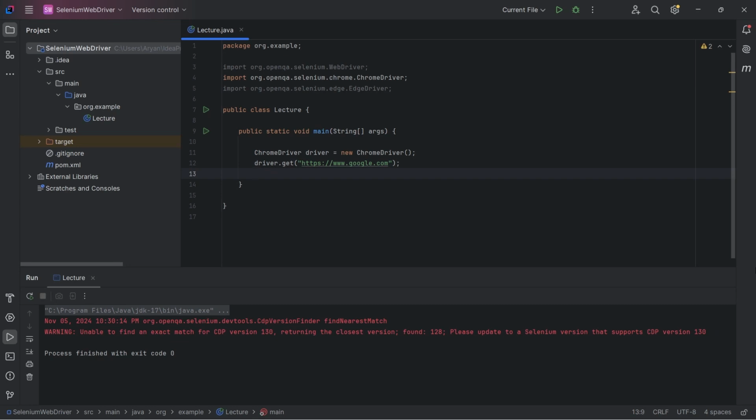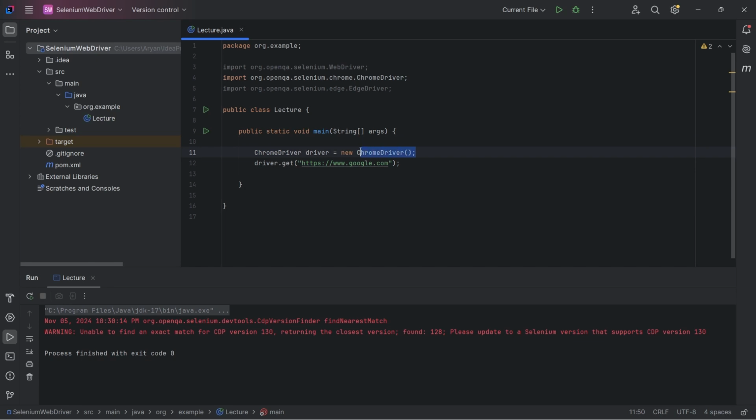Do you remember the time when I was talking about a flaw in our code? It is a perfect time to discuss that flaw. What is that flaw? Actually, in the automation world, it is generally considered a bad practice to create a driver instance and store it in a reference variable of the same type. What do I mean by that?